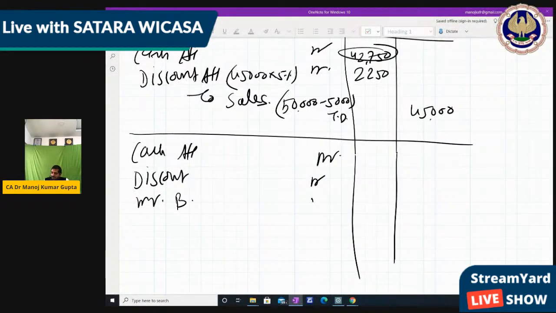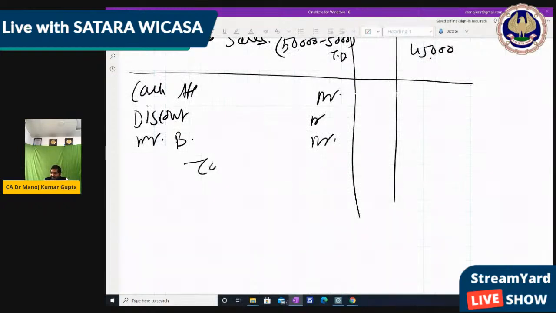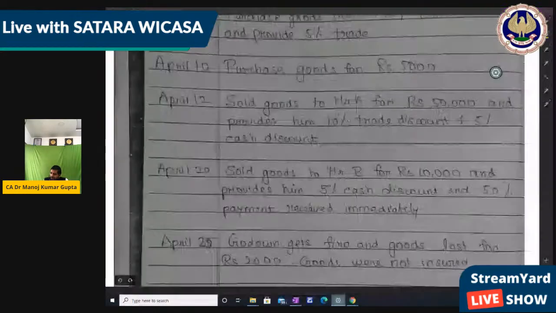Mr. B debit to sales. Means we sell to Mr. B 50% on credit and 50% cash. So 50% will be cash and the remaining 50% will be Mr. B, because Mr. B will be considered a debtor and will be reversed in the future when we receive money from him, right? So how much sale?